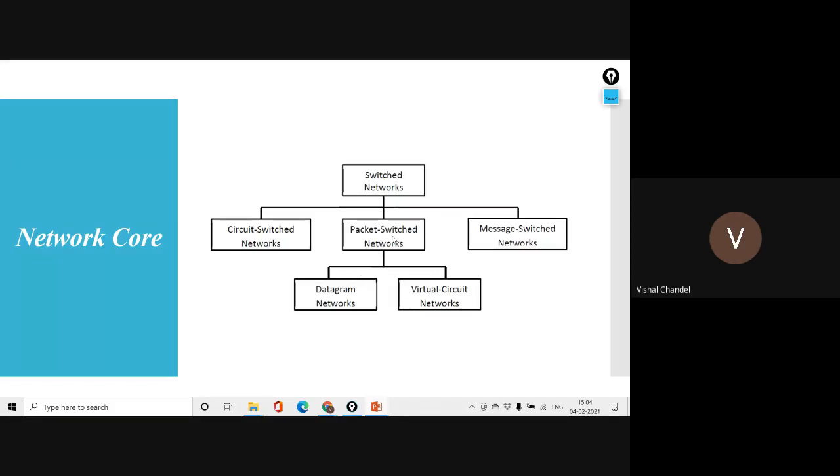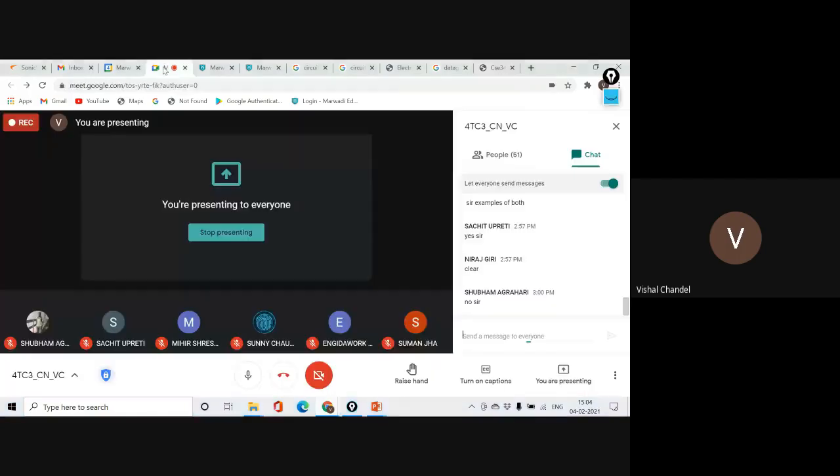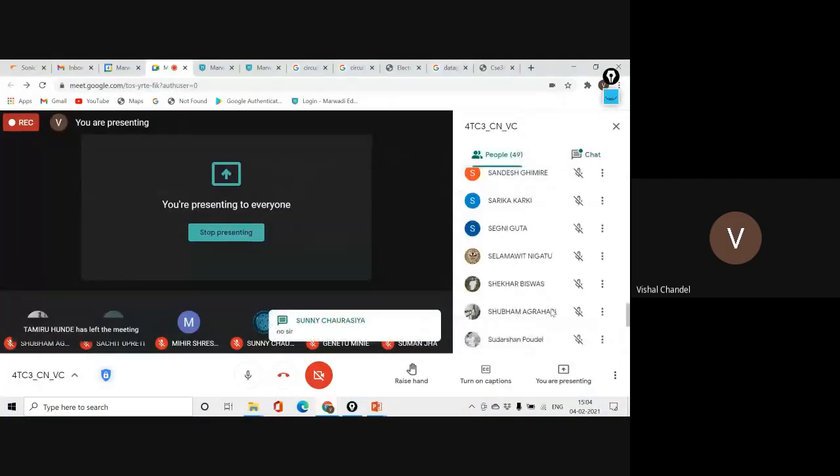To reduce the reassembly or fragmentation of the packet, we change this approach to the way of message. Now a single message, which was divided into packets and converted back into a message, is delivered complete. It may contain 10 packets, it may contain 20. That we call the message switching procedure. So I think these 3 switching types will be clear. Does anyone have any doubt? You can ask me.